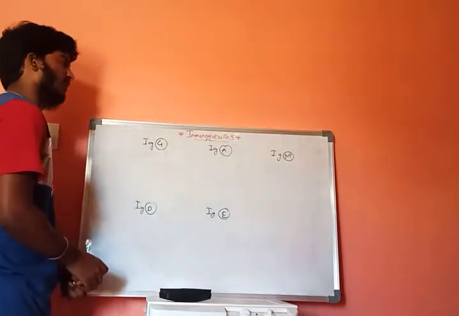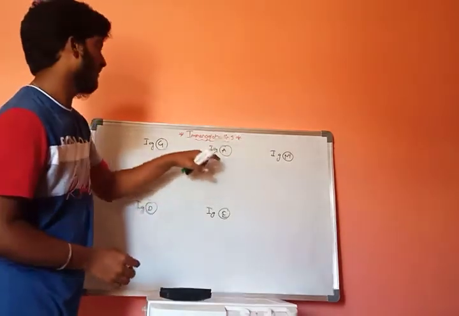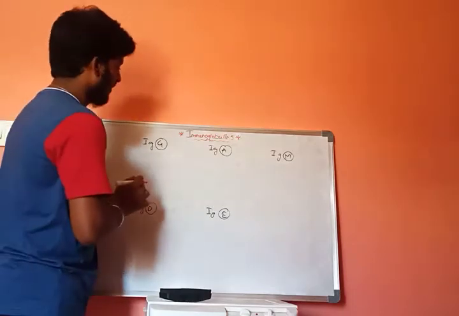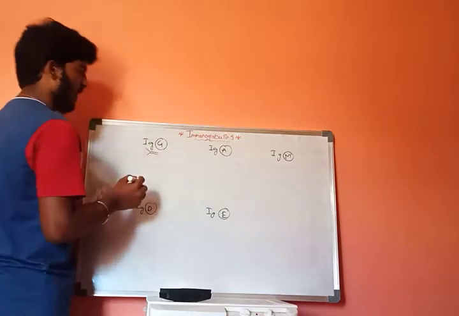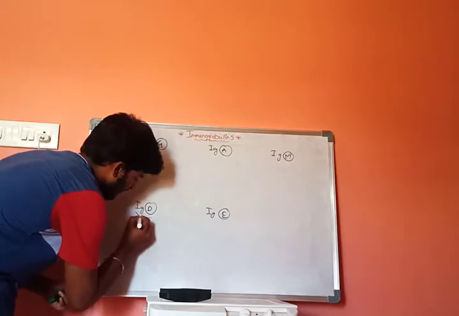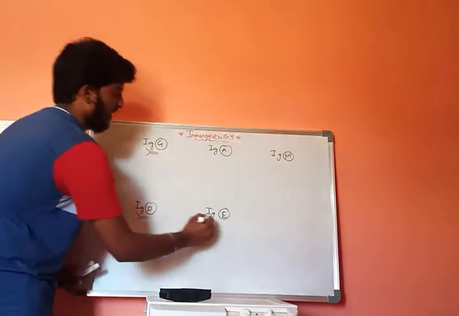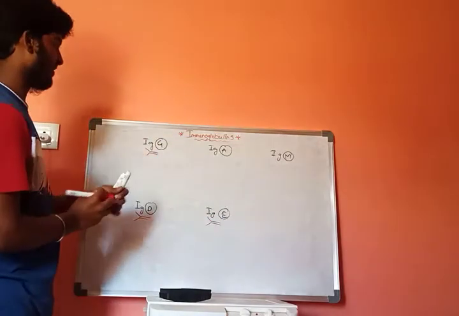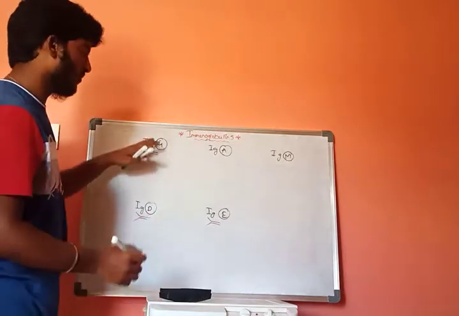When we discuss the chemical nature of these immunoglobulins, IgG is monomeric. The structure will be like this, and it is monomeric. IgD is also monomeric, and IgE is also monomeric. These are the structures of IgD, IgE and IgG. These three are monomeric in nature.